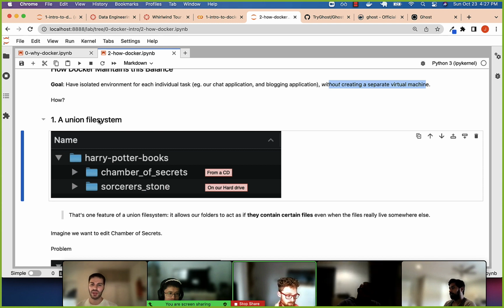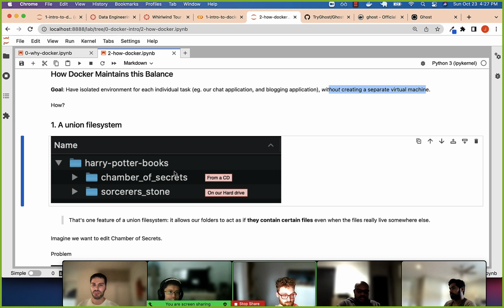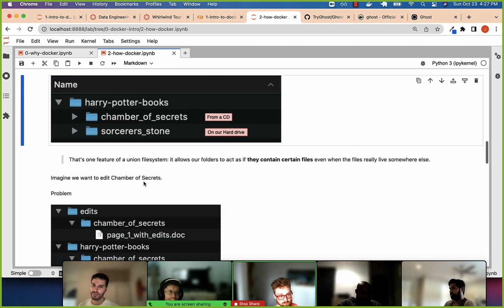Okay? So you can kind of see it helps us share different pieces of technologies, right? And makes it look like, if I have Python 3 used by my chat application, it's also used over here by that blogging application. All right? So that's kind of one benefit.